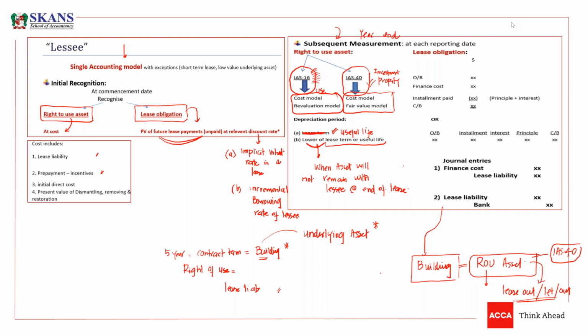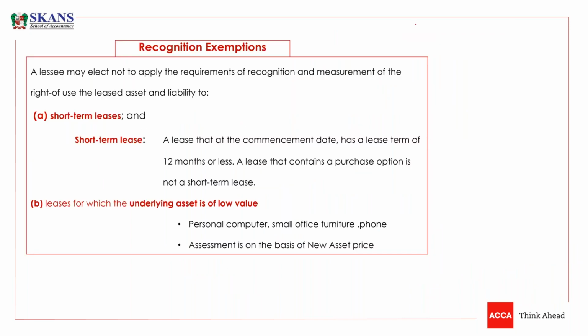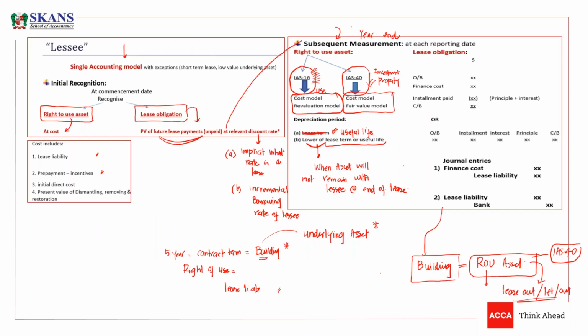So now we need to subsequently measure the lease liability as well. What is the subsequent measurement of lease liability? The subsequent measurement of lease liability is that your opening balance will be here, lease liability opening balance. It will increase by finance cost. So over the years, you have to pay interest on this lease. So your lease liability will increase by interest every year.